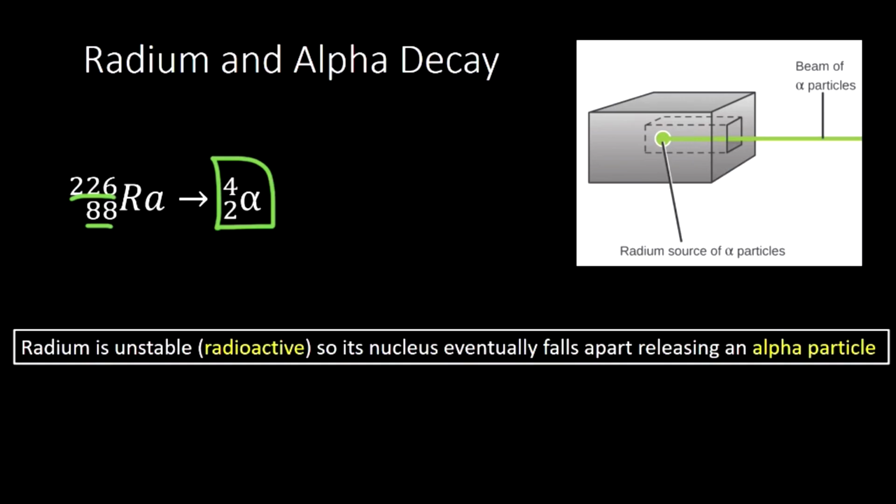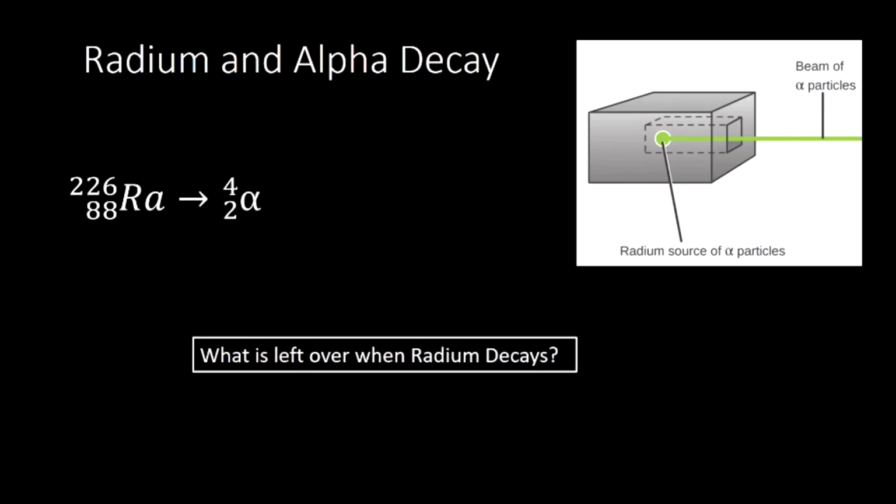But we've already taken a look at how you have to balance nuclear reactions. The number up top, the mass number, has to stay the same before and after. And here you can clearly see that it goes from 226 to 4, so something has to be left over there. So that's the question we're going to take a look at now. What's left over when radium decays? And this will help us understand the gold foil setup, but also it will just help us in general to understand how we predict the products of a nuclear reaction. What's left over when radium decays?